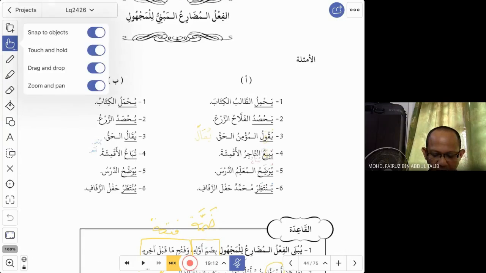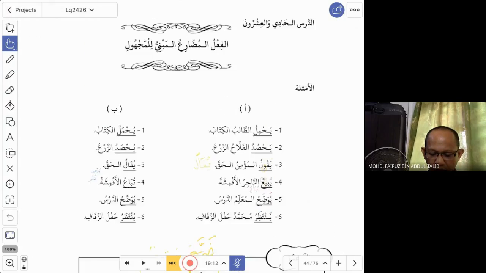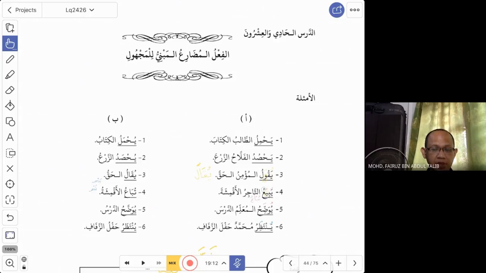اليوم إن شاء الله نحن سنكمل. We will continue with the topic of مبني للمجهول. It is still the same topic, مبني للمجهول, but now we will deal with فعل مضارع. So since you have already understood what is this مبني للمجهول, we are not going to repeat it. We just want to learn how do you change from the normal فعل مضارع, which is مبني للمعلوم, to مبني للمجهول.